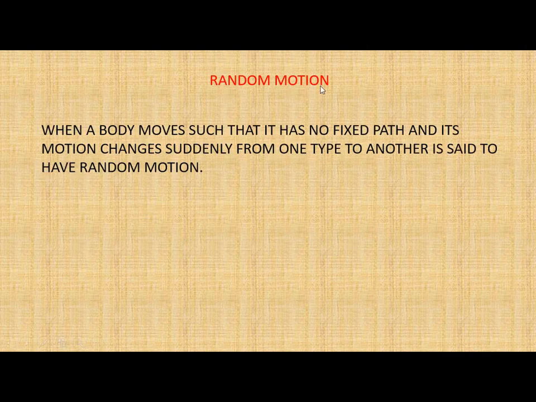Then the last one is random motion. When a body moves such that it has no fixed path and its motion changes suddenly from one type to another, it is said to have random motion. You must have seen butterflies or birds flying in the sky. Sometimes they are moving fast, sometimes they make their speed low, and then suddenly they change their direction. They don't have any particular direction, they can move in any haphazard manner from here and there. So this kind of motion is an example of random motion.